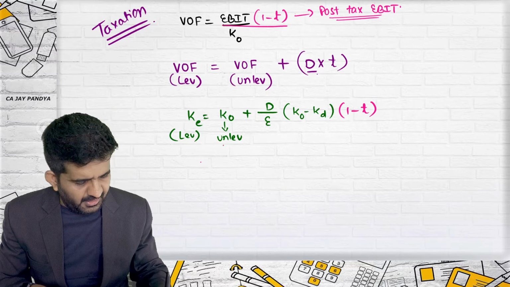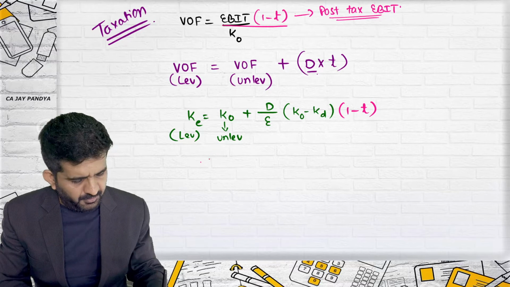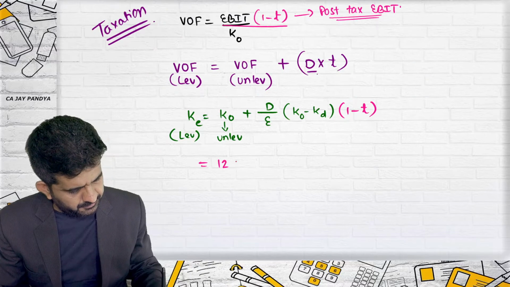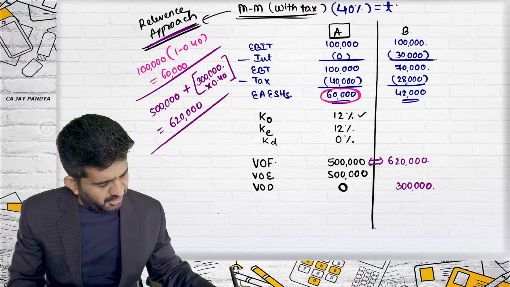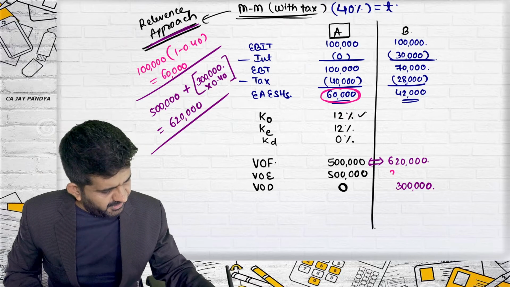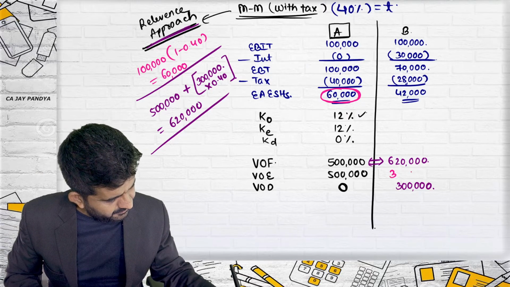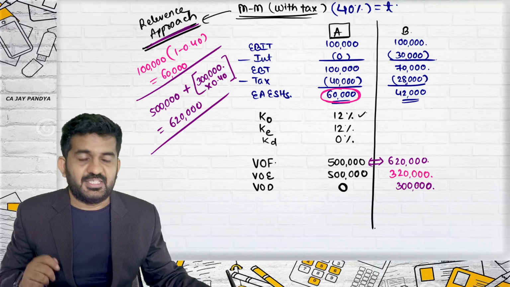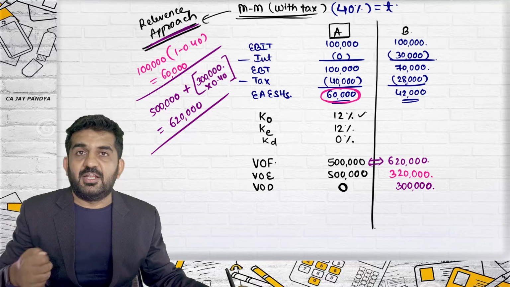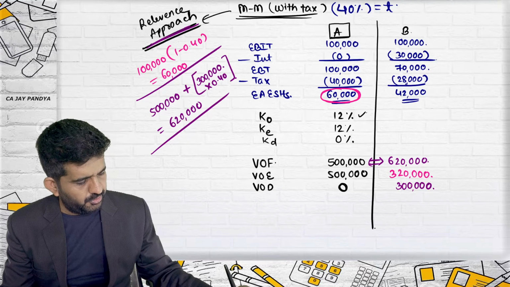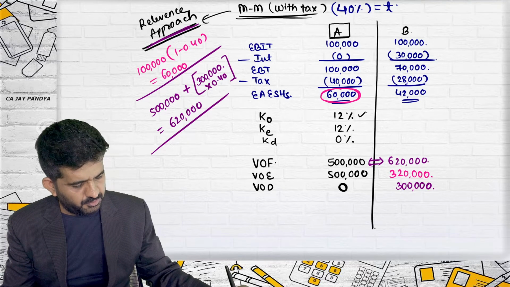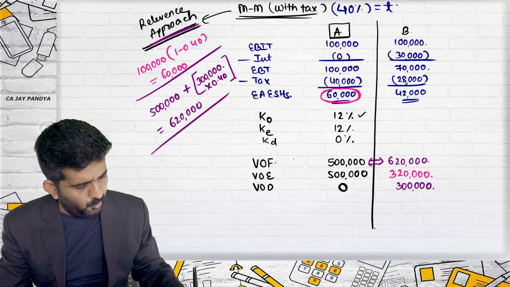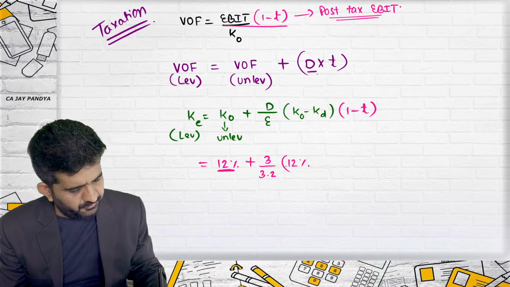What is the answer of KO of unlevered firm? Let me calculate it over here. KO of unlevered firm is 12% plus debt upon equity. What equity are we having? This will be 3,20,000. Agreed? If value of firm is 6,20,000 and value of debt is 3 lakhs, then value of equity will be 3,20,000. So it will be 3 lakh divided by 3,20,000. KO is 12%. Same figure.